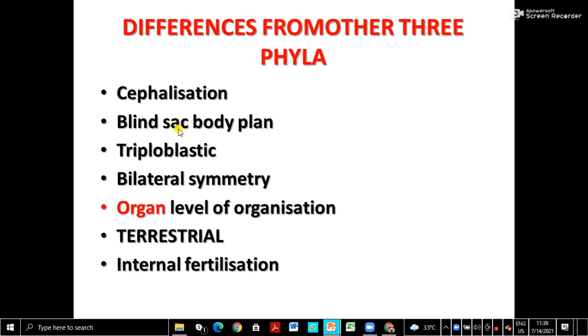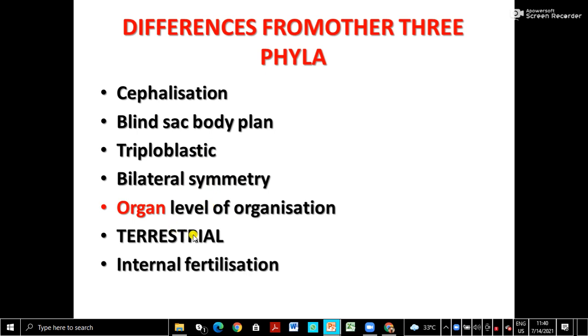Okay, gastrovascular cavity, the mouth is used both for elimination of waste and for intake of food. Then they are triploblastic. This is how they differ. Here they differ from the other three phyla: bilateral symmetry, organ level of organization. So these advanced characteristics in higher animals actually start with this Platyhelminthes.